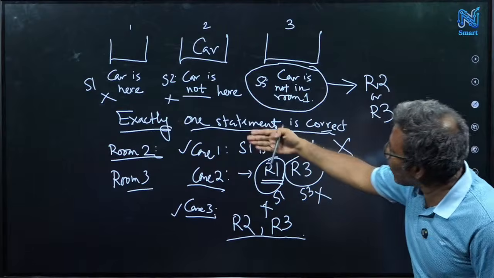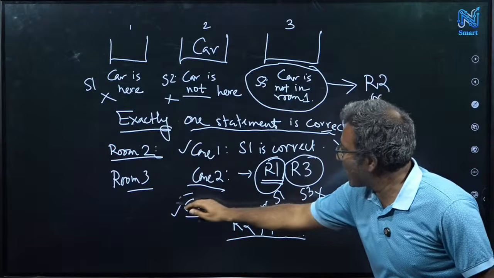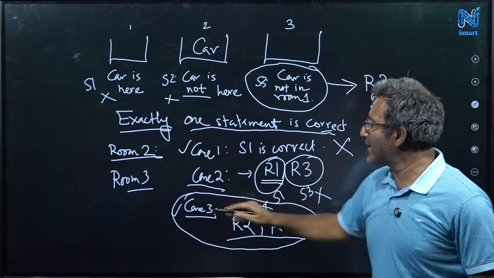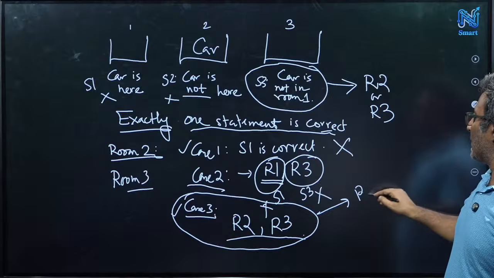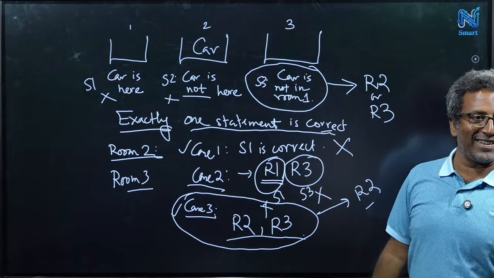Yeah, so that's why we check all the cases one by one. So to say why room 2, if you go to case 3, then you can conclude that it is in room 2. You have to go to case 3 because case 1 and case 2 lead to a contradiction.